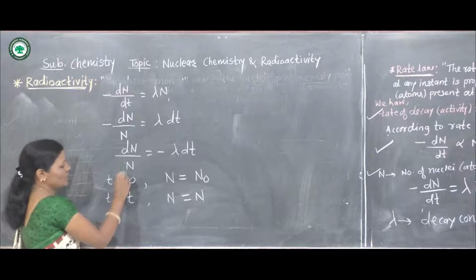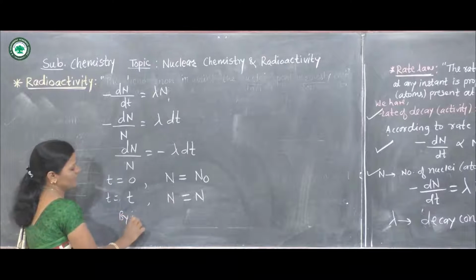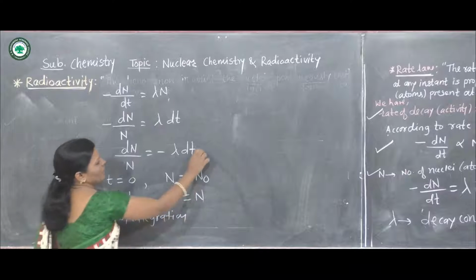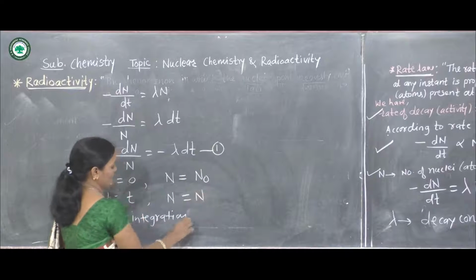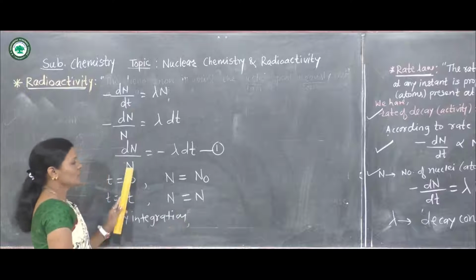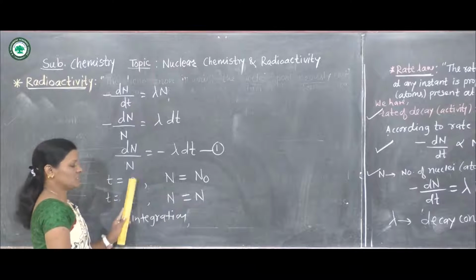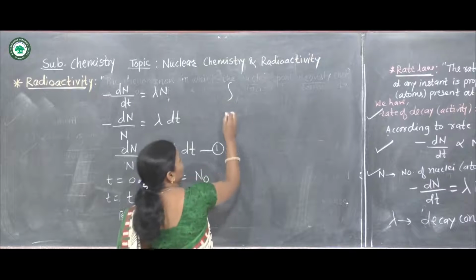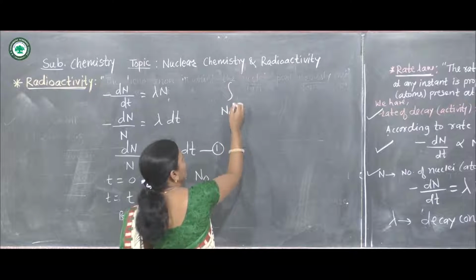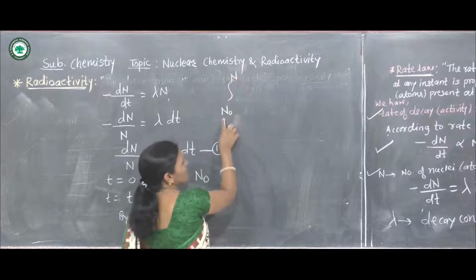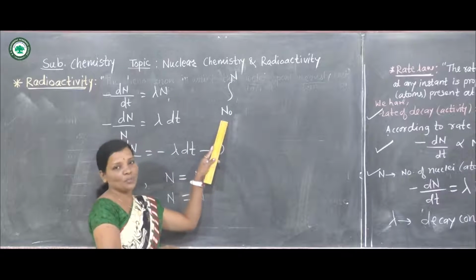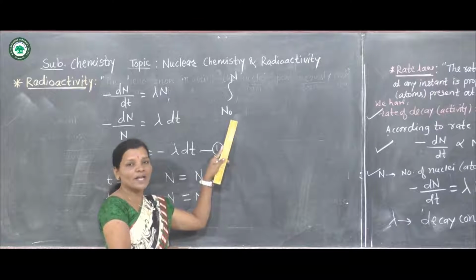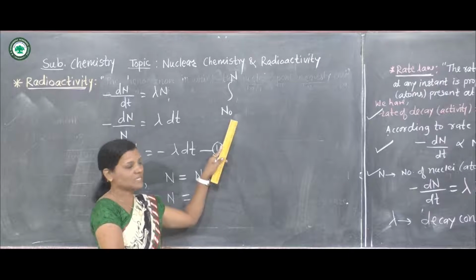Now we have to integrate equation number 1 with respect to these limits. After integration, N goes from N naught to N, because at time t is equal to 0, N naught nuclei of that radioactive element are present.